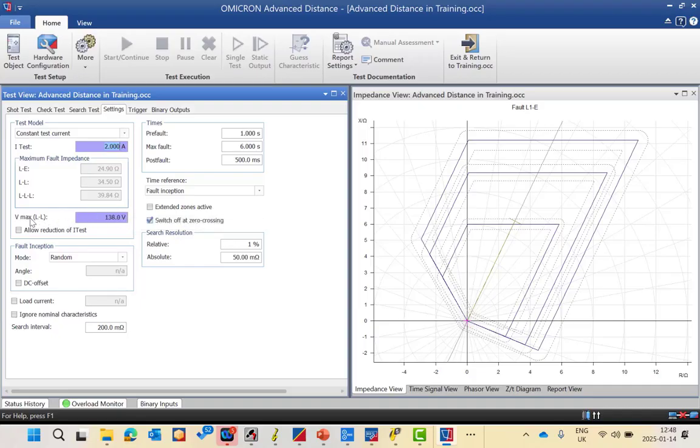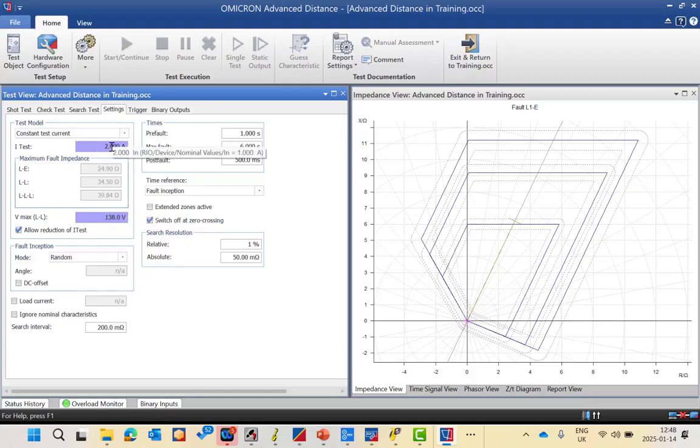And for some cases, you will find out that some test point is out of range because the expected zone reach is more than the maximum fault impedance that can be injected by this setting. So the workaround or the solution in this case is to activate allow reduction of I test. The meaning of this parameter: if the impedance value exceeds the maximum fault impedance that can be injected by this test current, it will allow the reduction of the current based on the expected impedance value to reach this amount of impedance. Okay, for example, if we have here 10 volts and the constant current is 2 ampere, the maximum fault impedance will be 5 ohm.